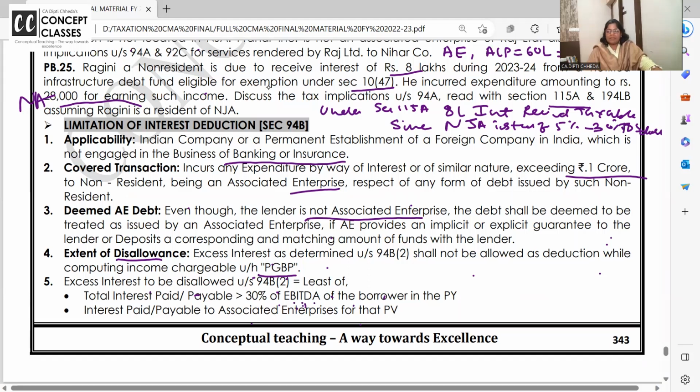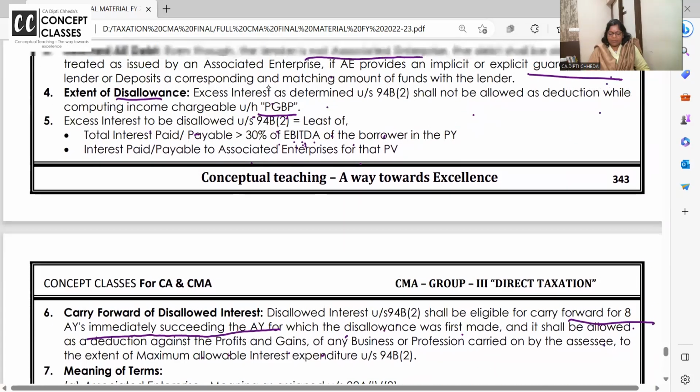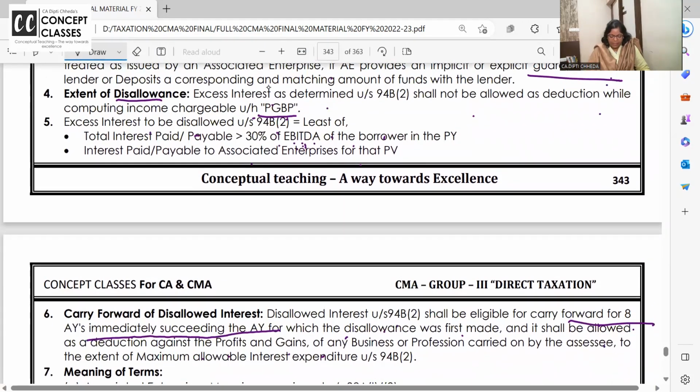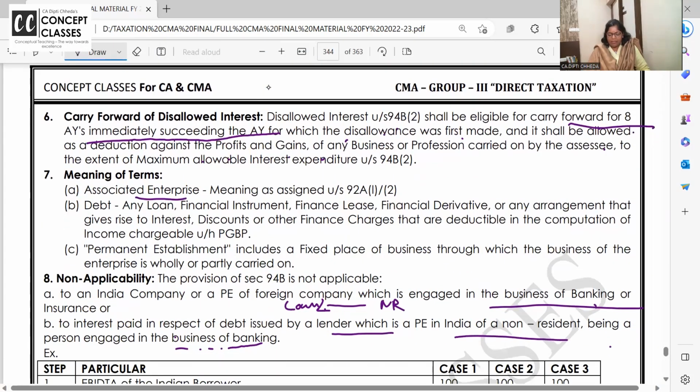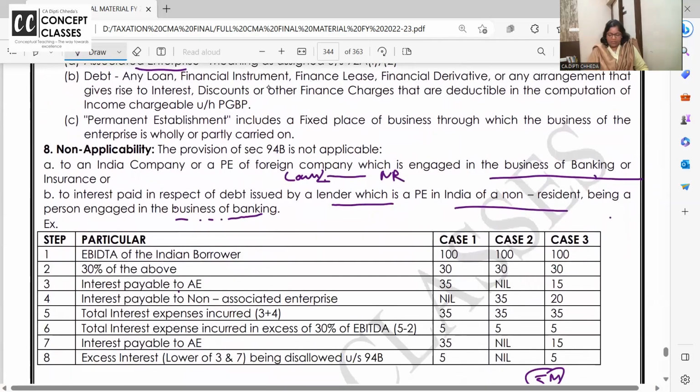Sometimes we have taken a loan not from an associate enterprise but from a third party, where the associate enterprise has given a guarantee. Then interest allowed is a maximum of 30% of EBITDA. If it is more than that, carry forward for 8 years, and it shall be allowed as deduction in subsequent years wherever it is within the limit.